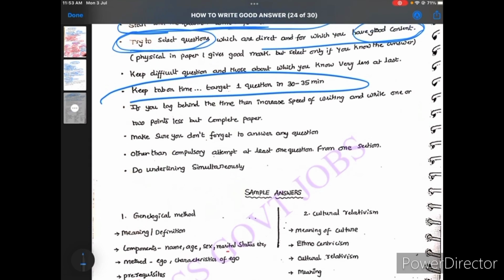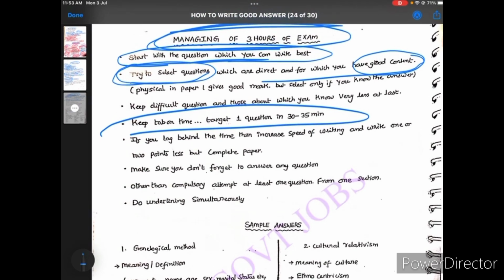Okay, 7 minutes or 10 minutes, it depends on the question or word limit. And after that, make sure you don't forget to attempt any answer.